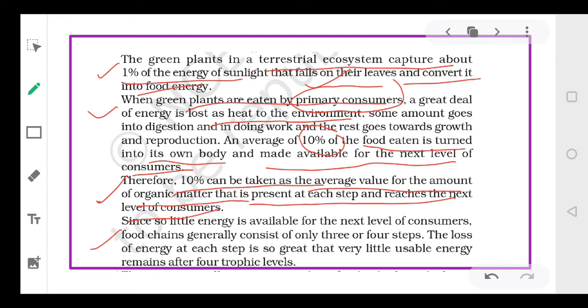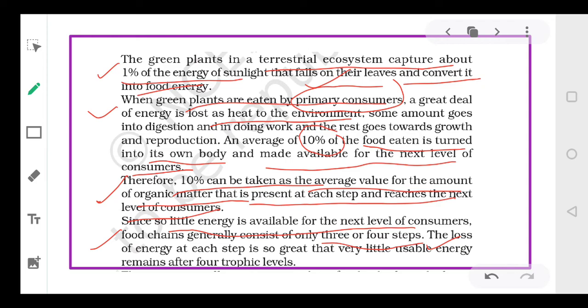And since we can say there is so little amount of energy which is available for the next level, बहुत कम एनर्जी मिलती है नेक्स्ट ट्रॉफिक लेवल को. इसलिए एक फूड चेन में सिर्फ 3 या 4 ही स्टेप होने चाहिए. There should be only 3 to 4 steps in a food chain, right? Because the loss of energy is so great that with every step the amount of energy lost to the environment is more and the amount of energy available to the organism is very less.